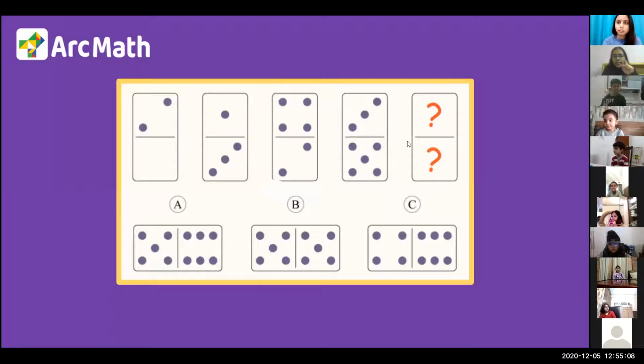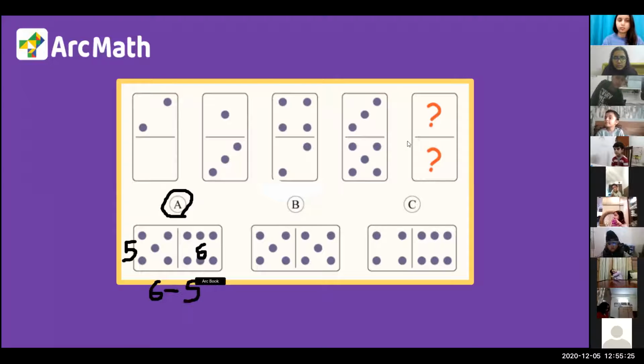Okay. So let's start with option number A. My question is for Avyan. Avyan, we have 6 dots here and we have 5 dots here. 6 minus 5 is 1. Absolutely correct. That means 1 is the difference, so we cannot say that is correct. Can I cut the first option?